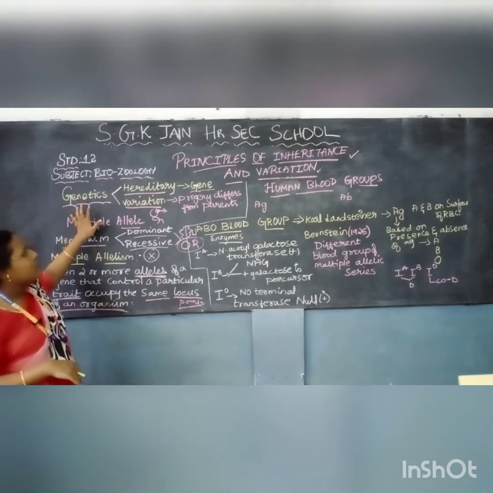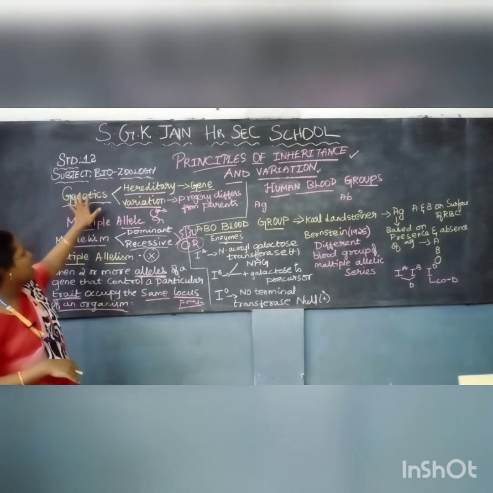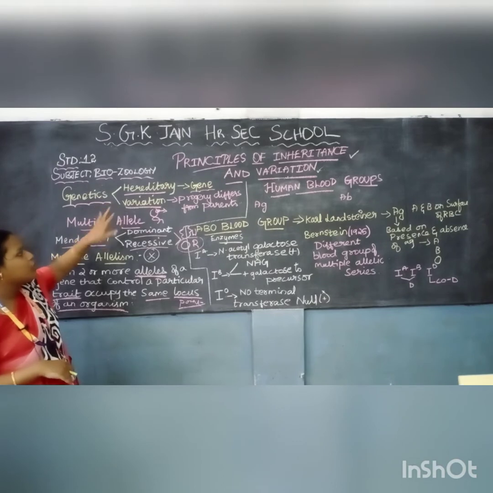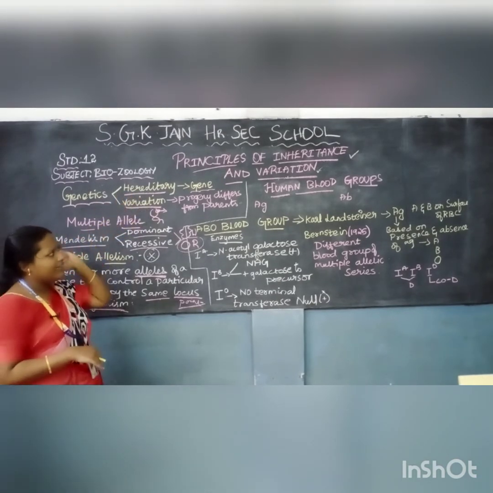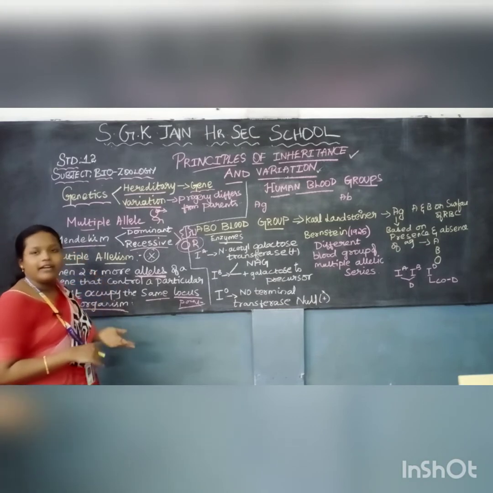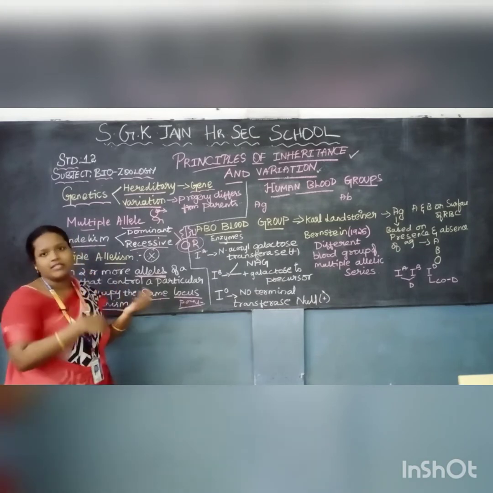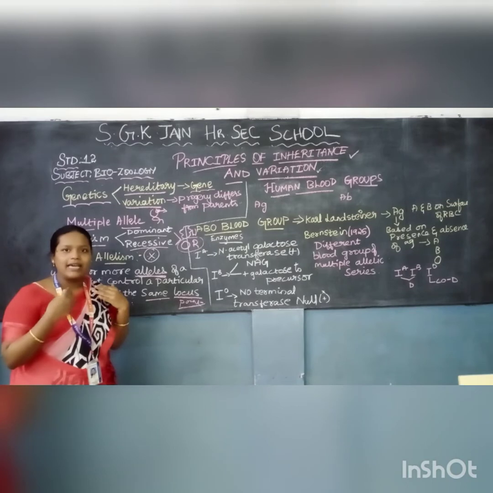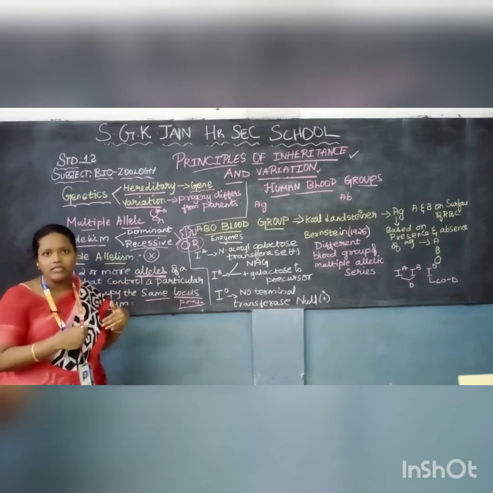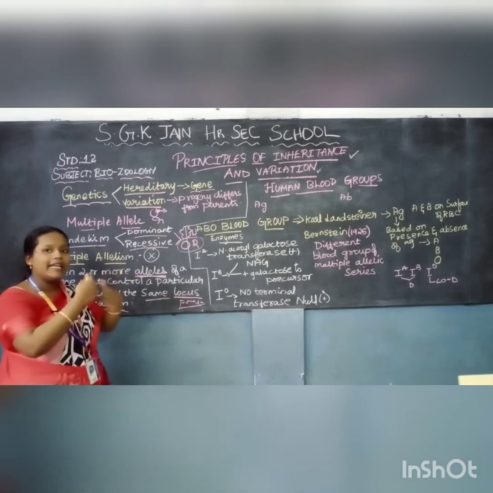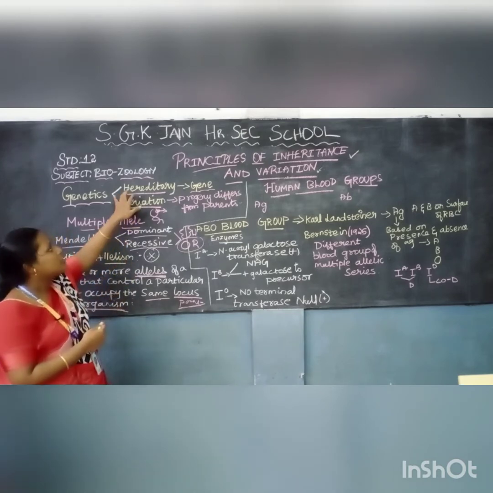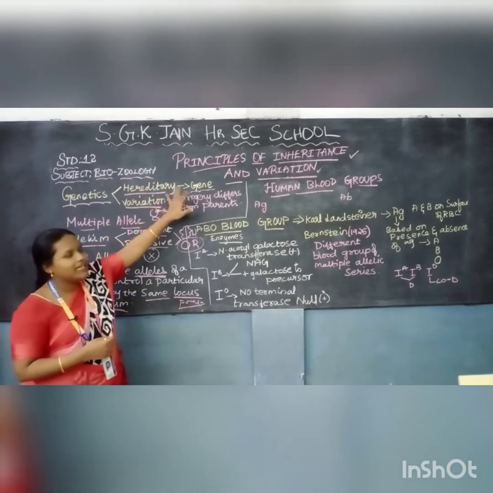Genetics is a branch of biology which deals with two important characters, hereditary and variation. What is hereditary? Hereditary means the forefathers' generation. I am inherited from my parents, like that, the hereditary structures which we inherit from our forefathers. Hereditary is a gene level study.